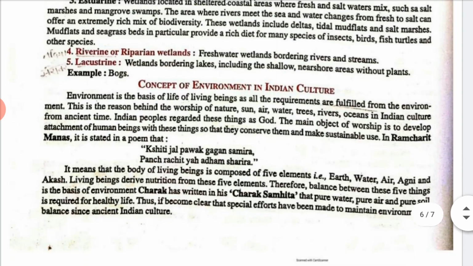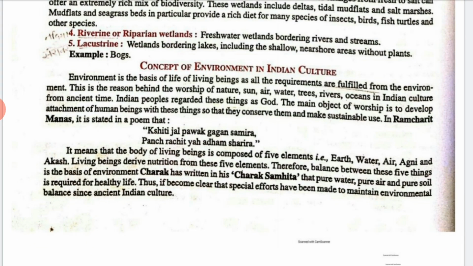Now, the concept of environment and Indian culture. What are the main concepts? Environment is the basis of life of living beings, as all requirements are fulfilled by the environment. This is the reason for the worship of nature, sun, air, water, trees, rivers and oceans in Indian culture from ancient times. Indian people regard these things as God. The main object of worship is to develop attachment of human beings with these things, so that they conserve them.